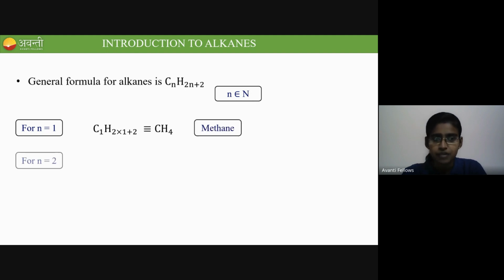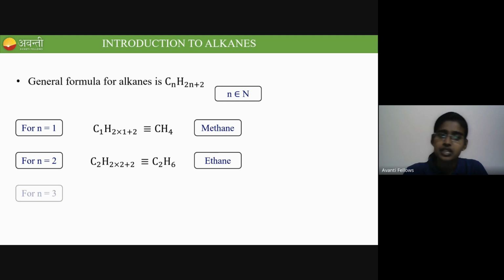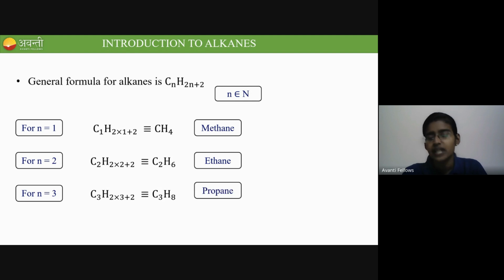And if n is equal to 2, what is the formula? It is C2H6, which is called ethane. And if n is equal to 3, the formula will be C3H8, which is called propane. Like this, you can substitute values for n and get a big class of compounds: methane, ethane, propane, butane, pentane, hexane, heptane, octane, nonane, and decane. We have already studied this in the previous lesson, right? The same thing.